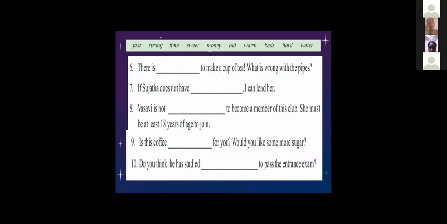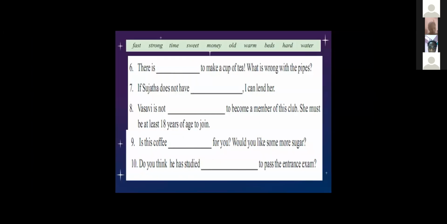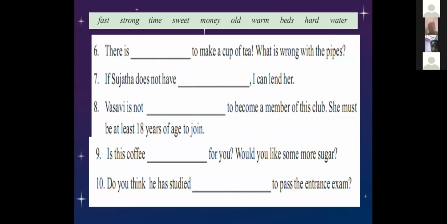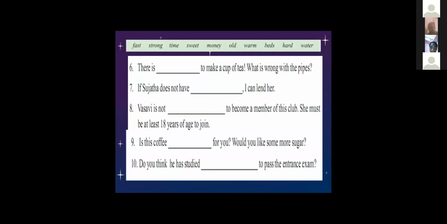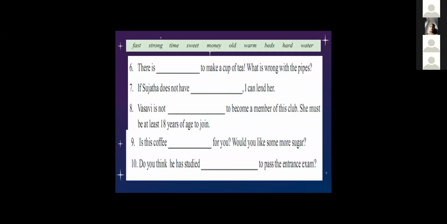With this we have completed the grammar, adverb, and how to use adverb and adjective. Now you have to copy these in your classwork. Do you have any doubts? No doubts, ma'am.